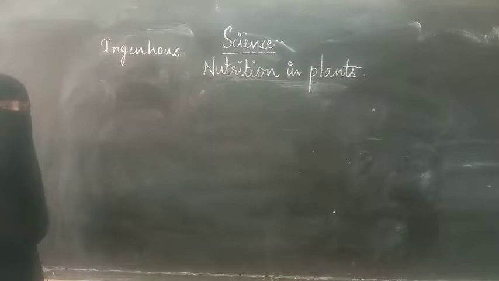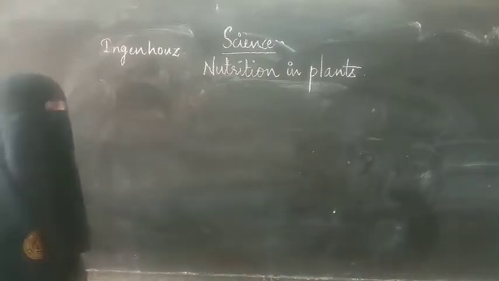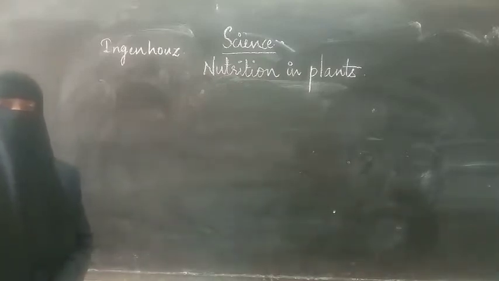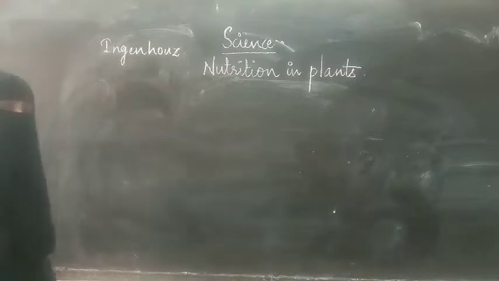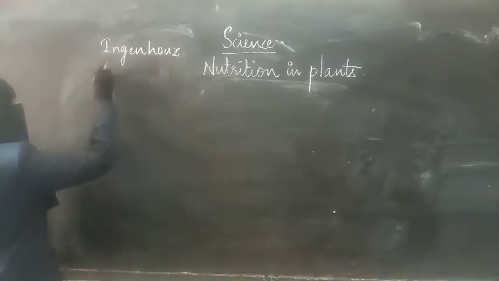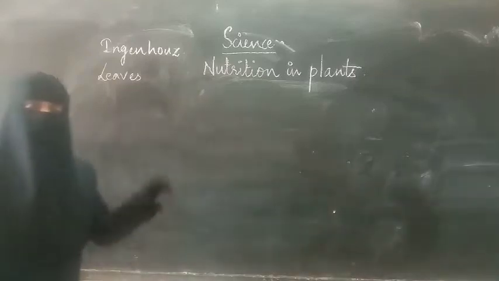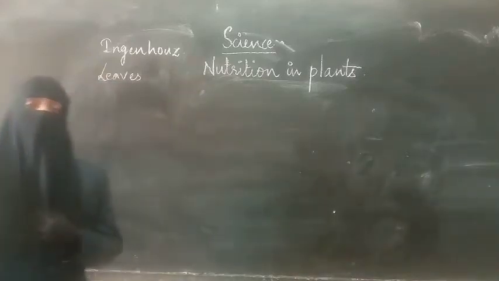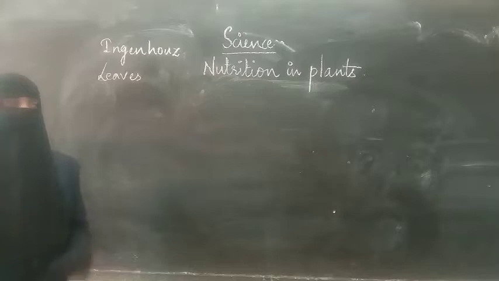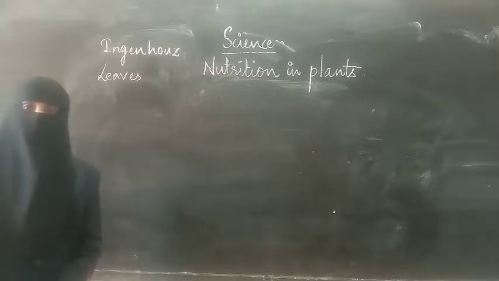After this, Wilson House did the experiment under different conditions, and he said that the green parts of the plant, that is the leaves, are able to make the air pure only in the presence of sunlight. So he did the experiment and gave this conclusion.